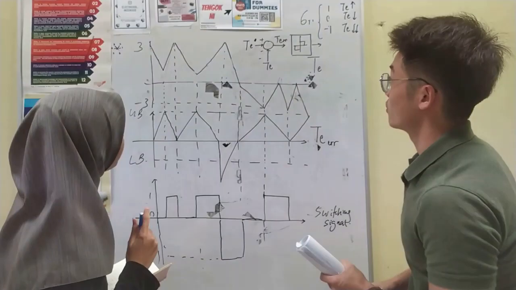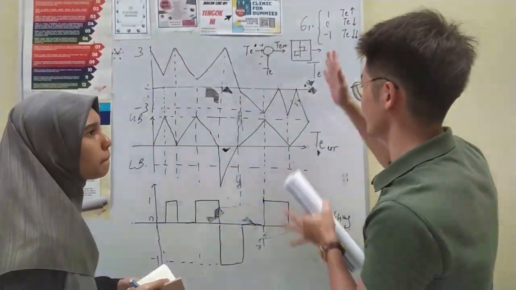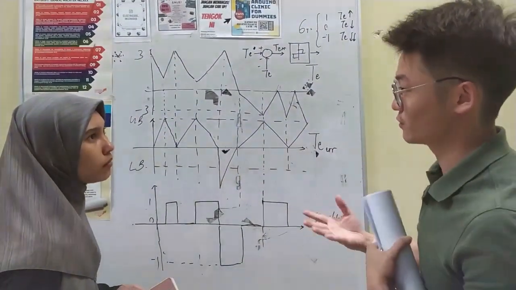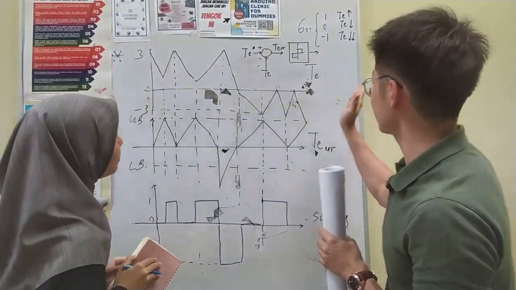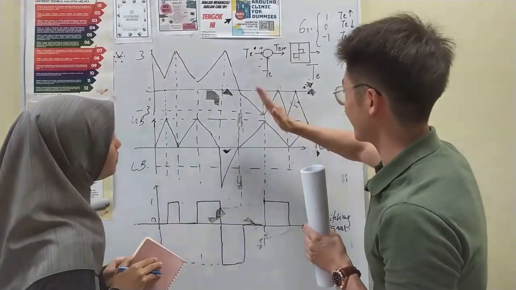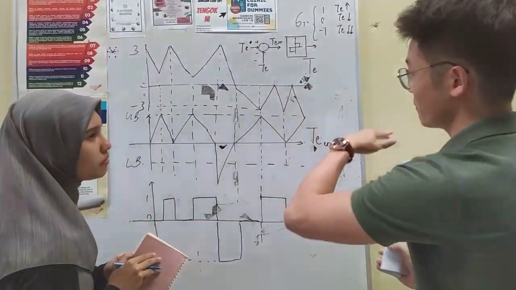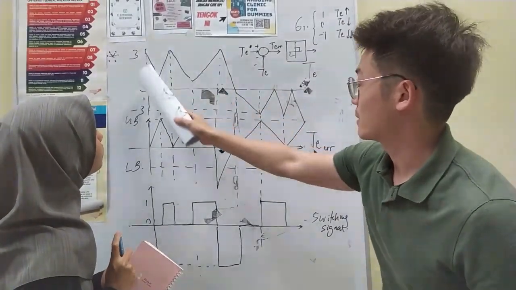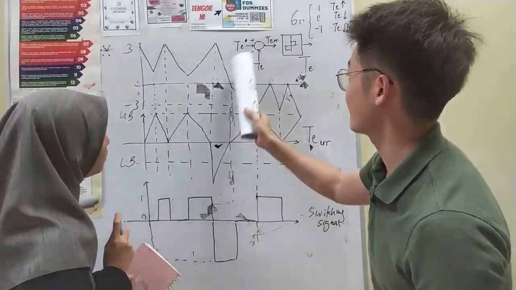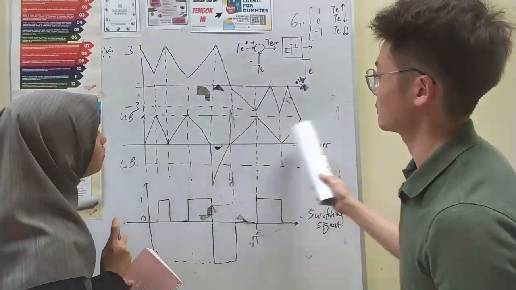You can see how we relate these 3 graphs to the previous one I just explained for the 6 sectors. Just now we said that in the 6 sectors we move to the right and move to the left, right? Move to the left is this portion. Move to the right is this portion.